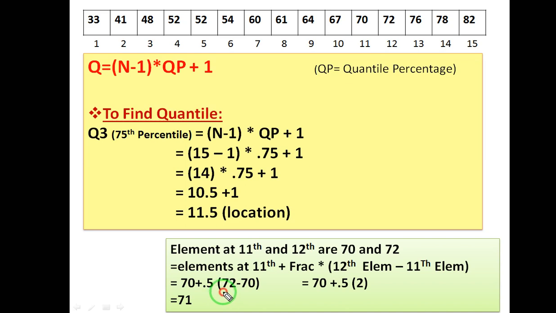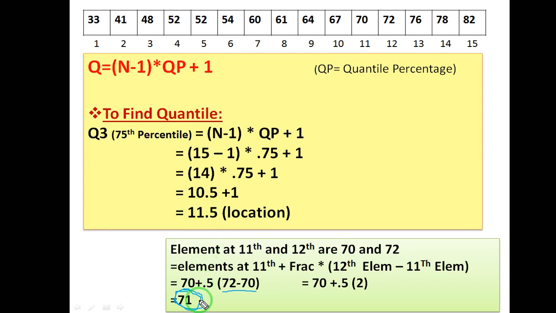First we will calculate whatever is in the bracket according to the BODMAS rule. So 72 minus 70, it is 2. So 0.5 into 2, it is 1. So 70 plus 1, it will be 71. So our 75 percentile or 0.75 quantile is 71. That is a number between 70 and 72. So it is displaying the location 11.5, but the number is 71.